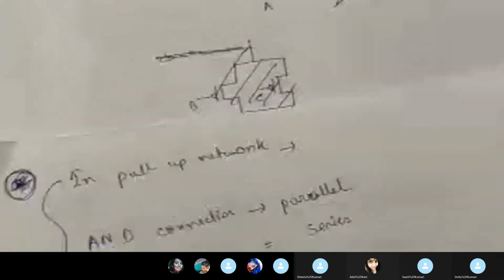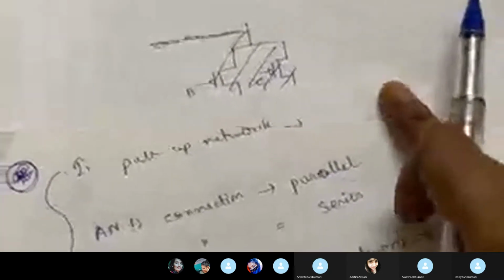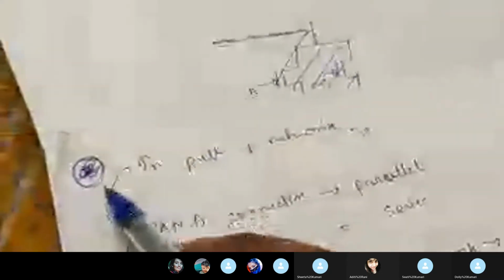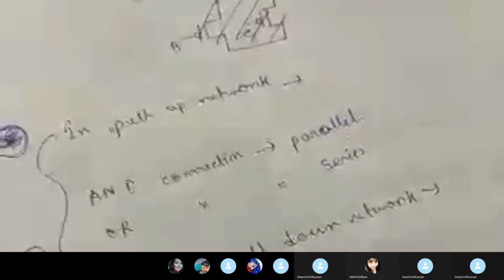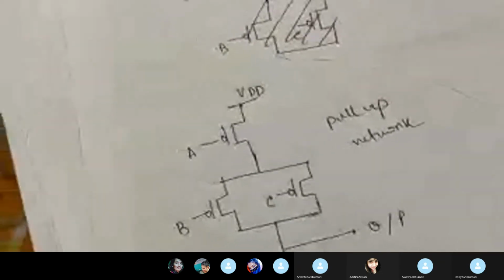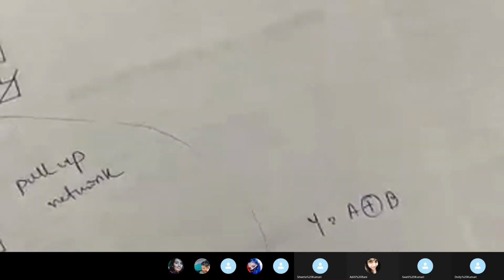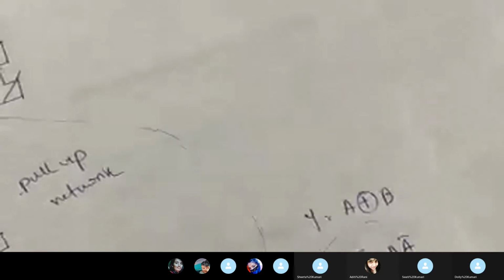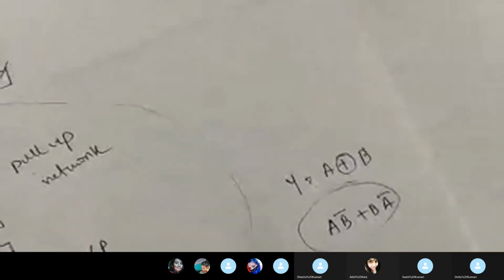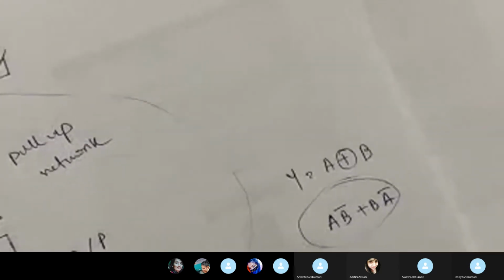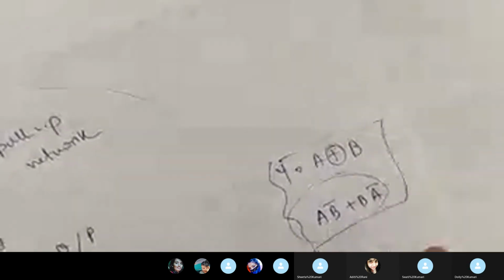आपको ये चीज बस याद रखना है, when it will become parallel, when it will become series, that's why I put a star over here, because you have to remember this thing. This is the basic principle of designing a CMOS logic. So XOR का देखिएगा, XOR के लिए उसका फंक्शन क्या होता है? Y equal to A XOR B. It is A B bar plus B A bar. You know this thing? So you can easily draw the XOR representation in CMOS logic. ये आपको हम देंगे असाइनमेंट के लिए, आप खुद बनाओगे.